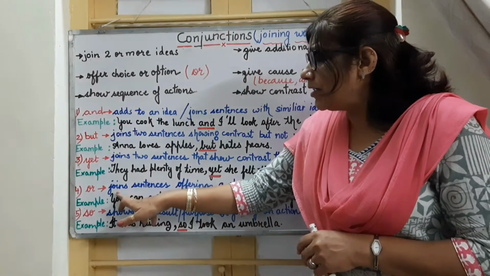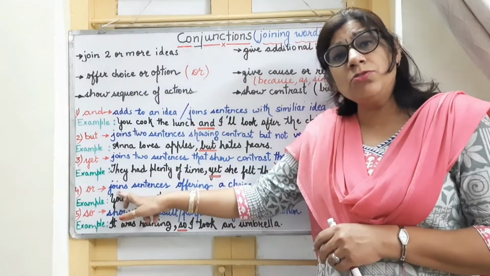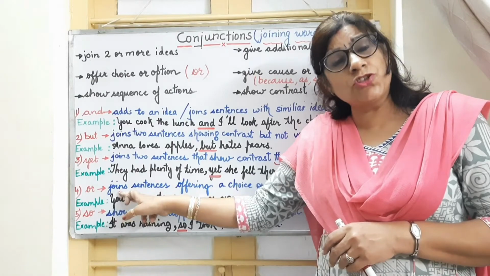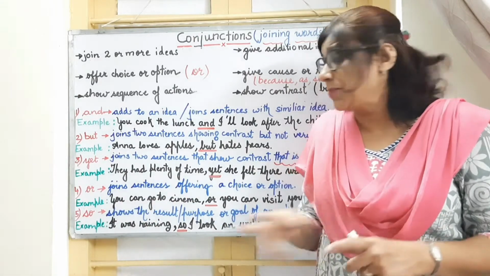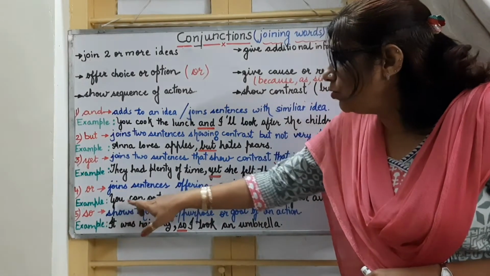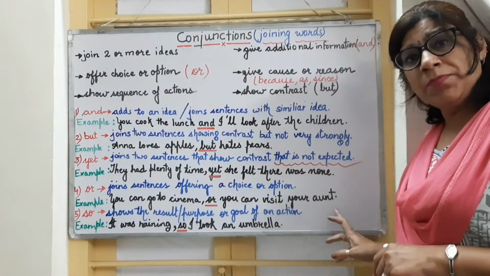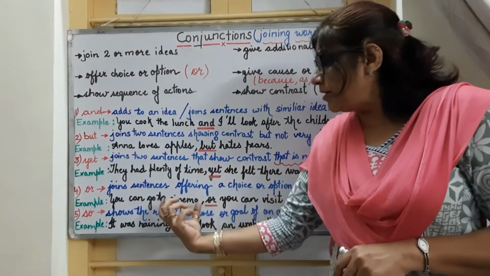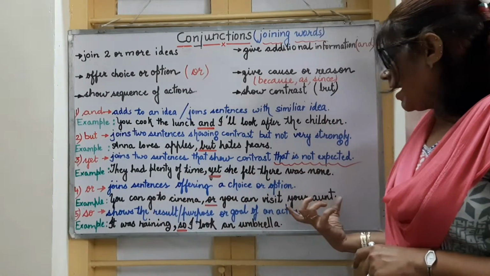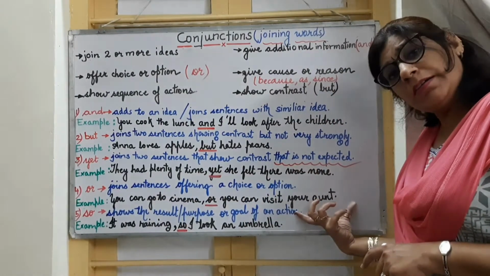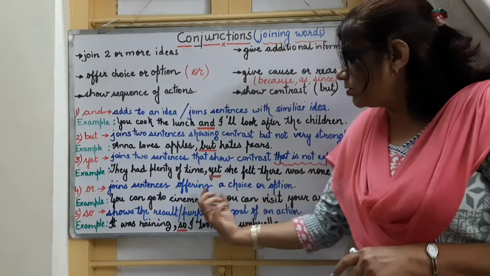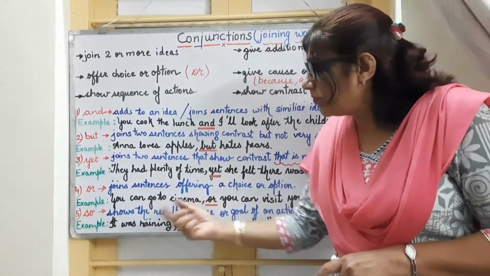So when we are talking about or, it is used to offer some kind of choice between two actions. Look at the example: you can go to the cinema or you can visit your aunt. Here the choice is between going to the cinema and visiting your aunt, right? So we have used the conjunction or.